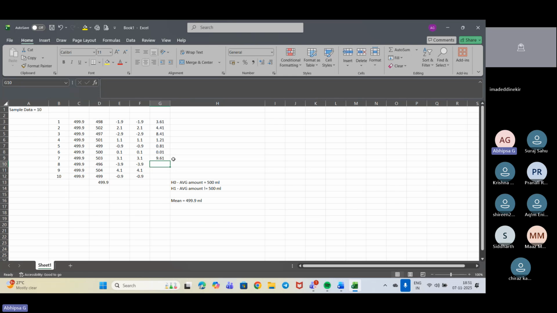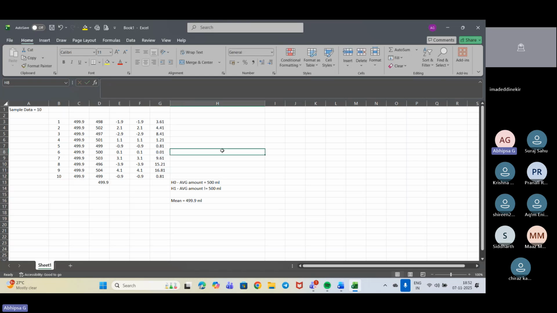Next, for minus 3.9, it will be giving 15.21. And now 4.1 into 4.1, that is 16.81. And this is 0.9 into 0.9, again 0.81.